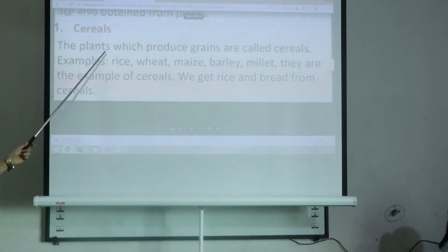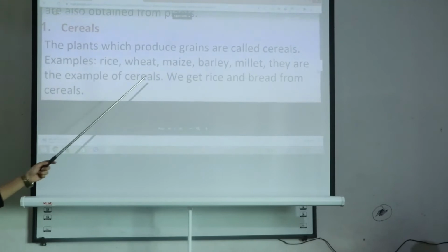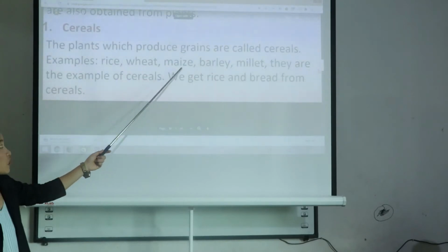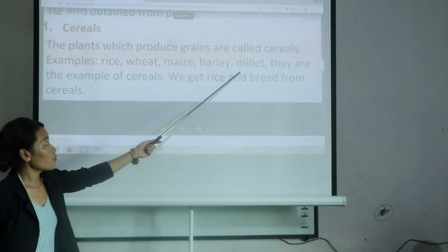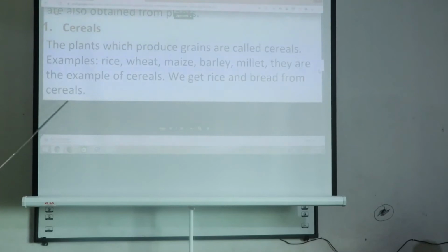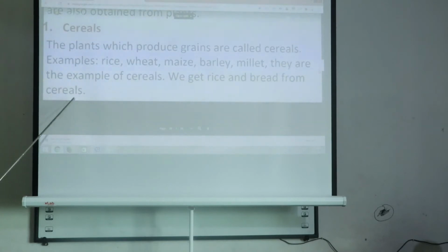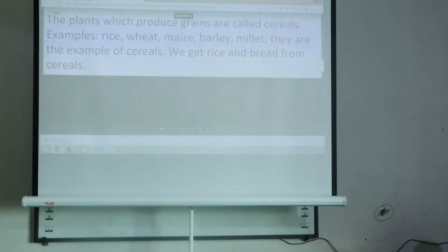For example, rice, wheat, maize, barley and millet are examples of cereals. We get rice and bread from cereals.